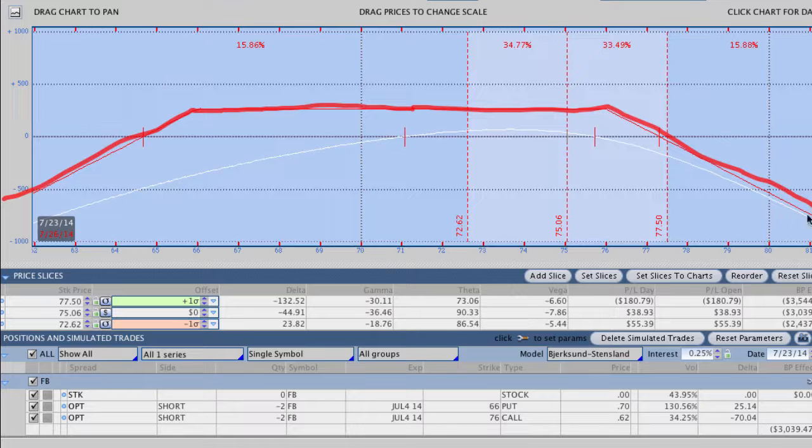Now look at how wide the straddle is, and originally Facebook closed right around 71. So we were very even in where Facebook had originally closed, giving ourselves plenty of room on either side of the market. I don't care if the market goes higher or lower, I just don't want to go too high or too low, and I'm just trying to take advantage of implied volatility more than anything else.